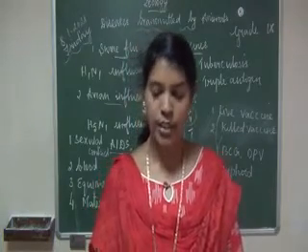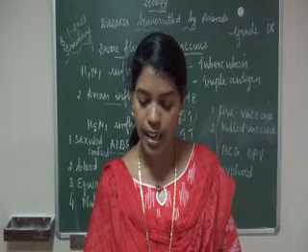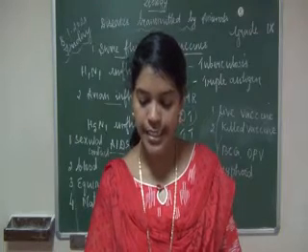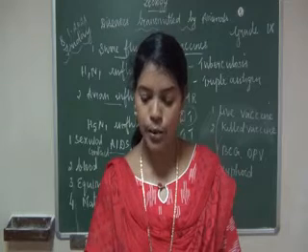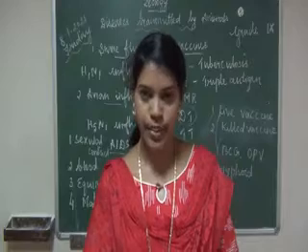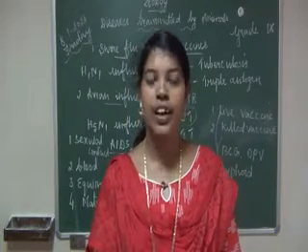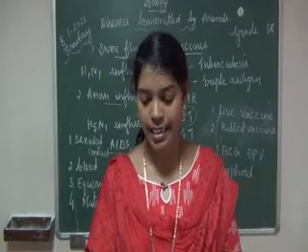Next question, question number 4. Name the chronic diseases associated with respiratory system. Chronic diseases means related to respiration, lung related.